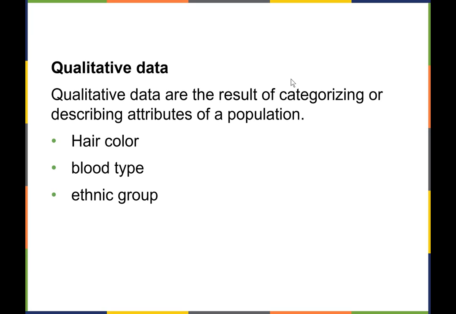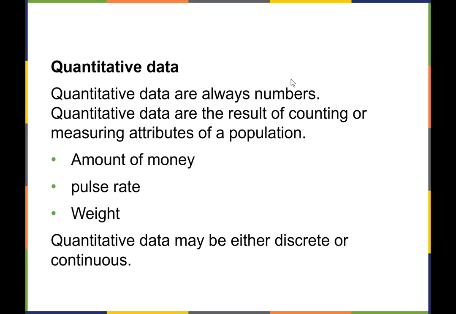Qualitative data is a result of categorizing or describing the attributes of a population. Usually it's like hair color, blood type, ethnic group. Those are all examples of qualitative data or ways of categorizing people or other data subjects.